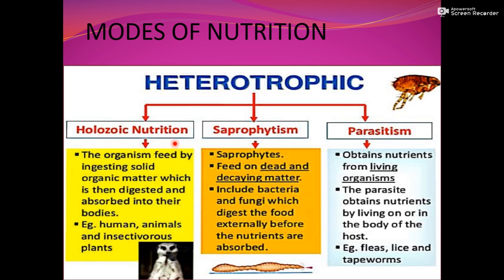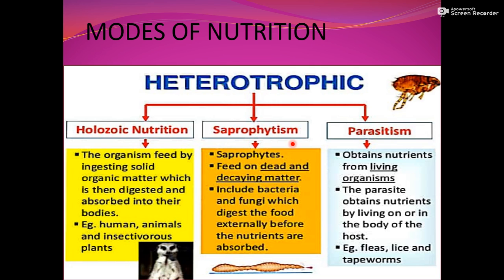In the Holozoic nutrition, organisms feed by ingesting solid food. मैंने आपसे बोला था ना हम एक solid ball की form में food लेते हैं, in which the matter is to be digested and absorbed by our body. We will discuss this process in this chapter. Examples are human beings, animals, insectivorous plants.